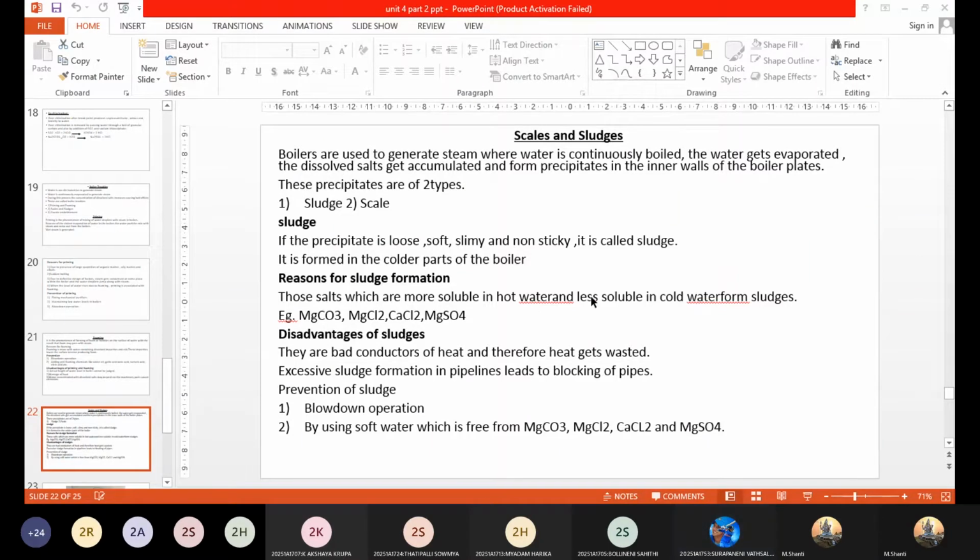Just imagine that you have a boiler and you have borewell water. For steam generation you will be using seawater, like in the Nagarjuna Sagar project and the Srisailam project, where you have power plants for the generation of steam. Which water is used for steam generation? Definitely you will be using seawater, which contains all the salts in it. It is not treated before being fed to the boiler. Understood what I am telling?